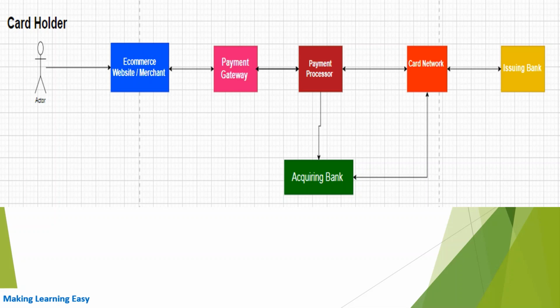In case of settlement, the card network gets the amount from the issuing bank in the settlement account, and then the card network would transfer that amount to the acquiring bank where the merchant account is maintained. And finally, the merchant gets the payment in their account. Payment processor also talks to the acquiring bank for reporting purposes. So this is the rough idea of how those terms are connected to each other.